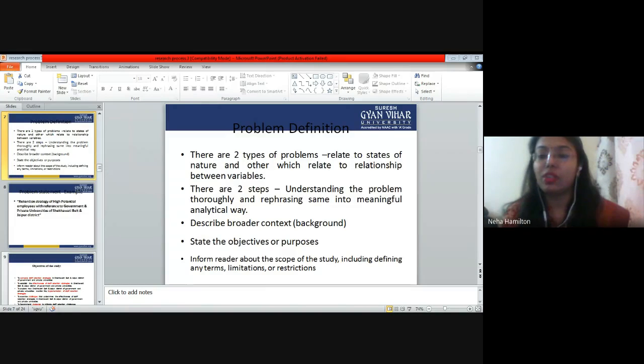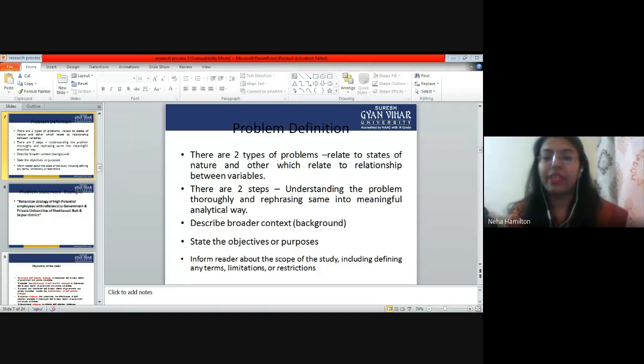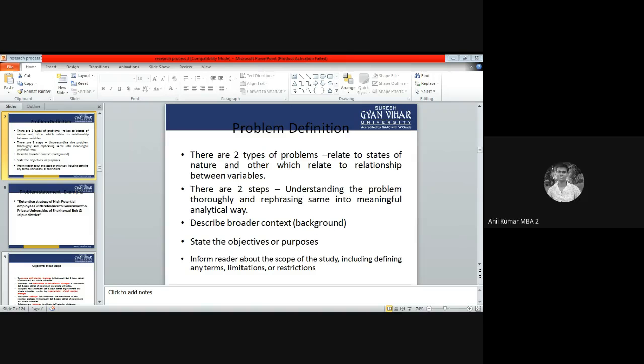Yes, Chandrasekhar. Ma'am, the impact of COVID vaccine on corona patients. Very good. So this is an example of the second point, relationship between variables. Good.